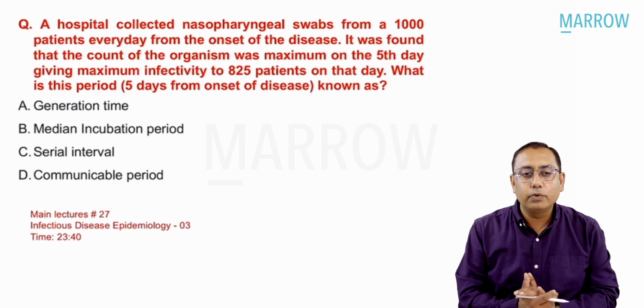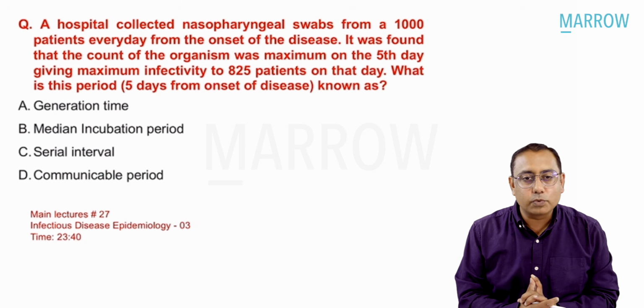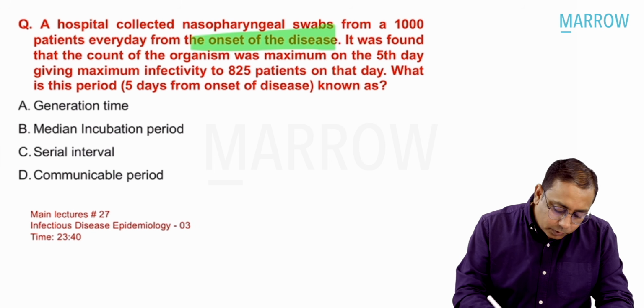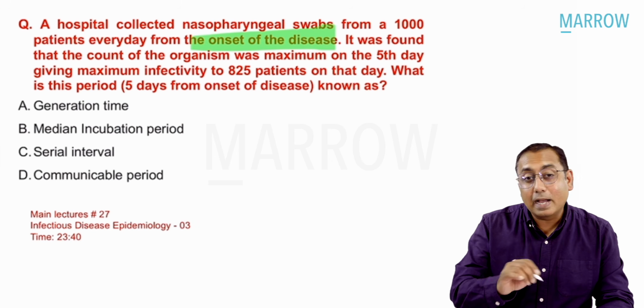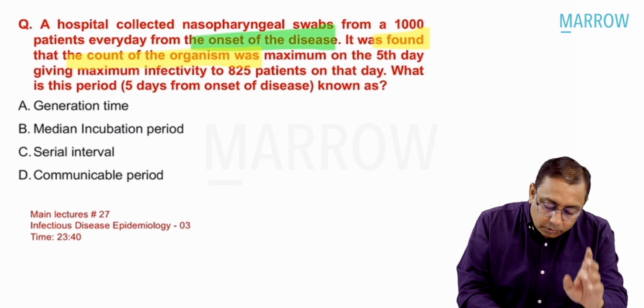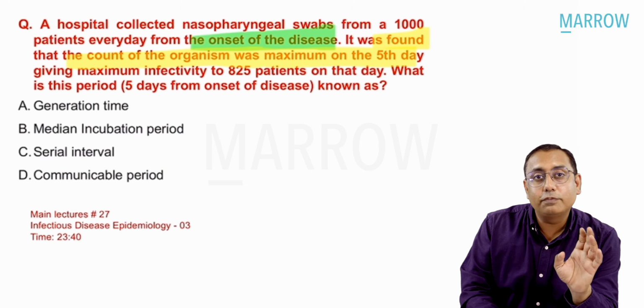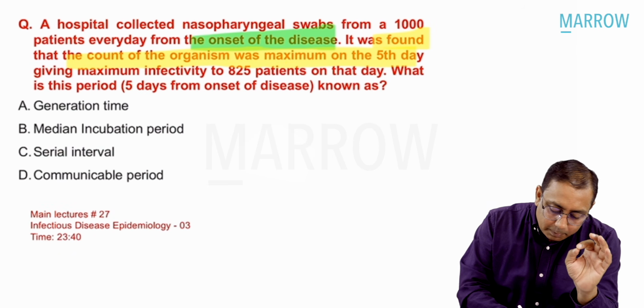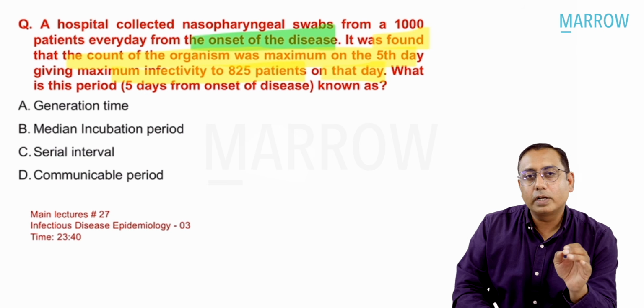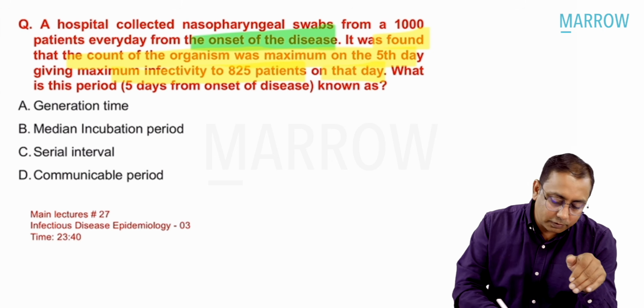Coming to the next MCQ, a hospital collected nasopharyngeal swabs from 1,000 patients every day from the onset of disease. It was found that the count of organism was maximum. Listen to it carefully. It was found that the count of organism was maximum on the 5th day, giving maximum infectivity to 825 patients on that. Okay. So what is this period? 5 days from the onset of disease.